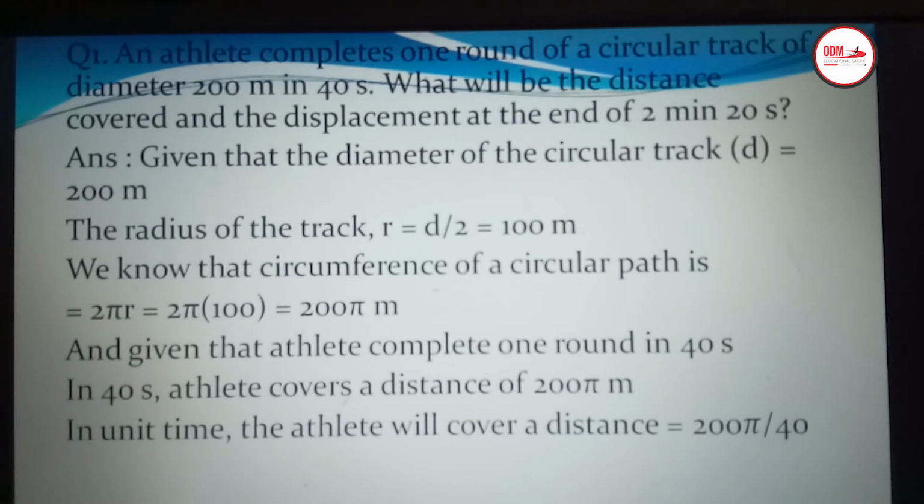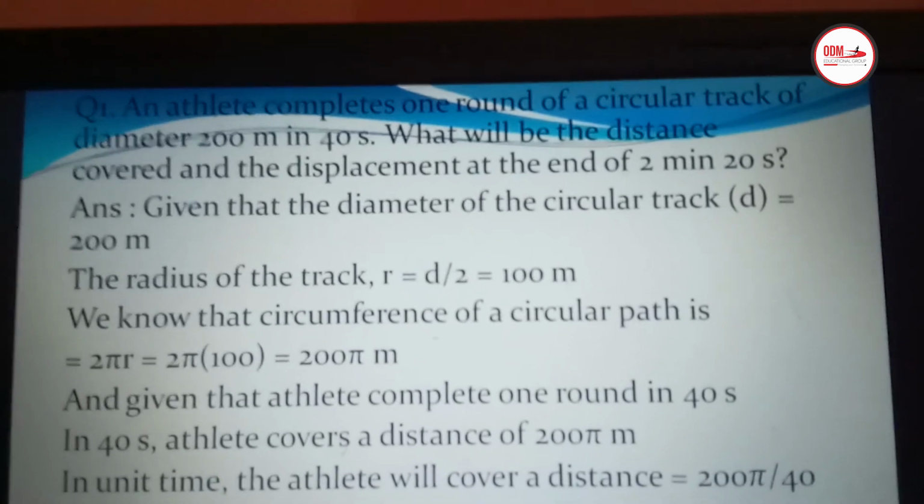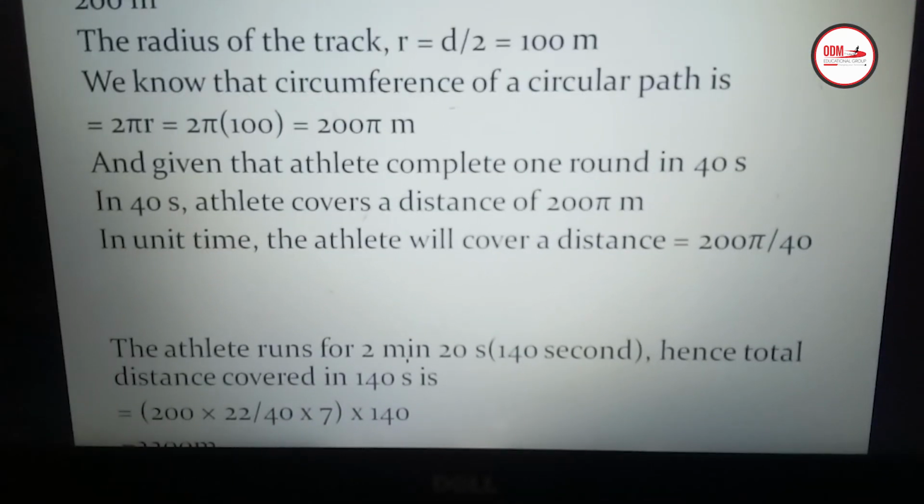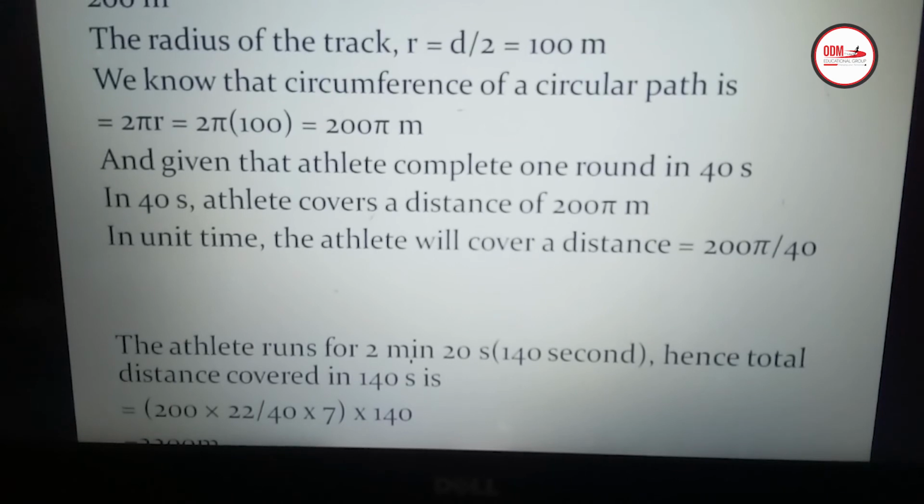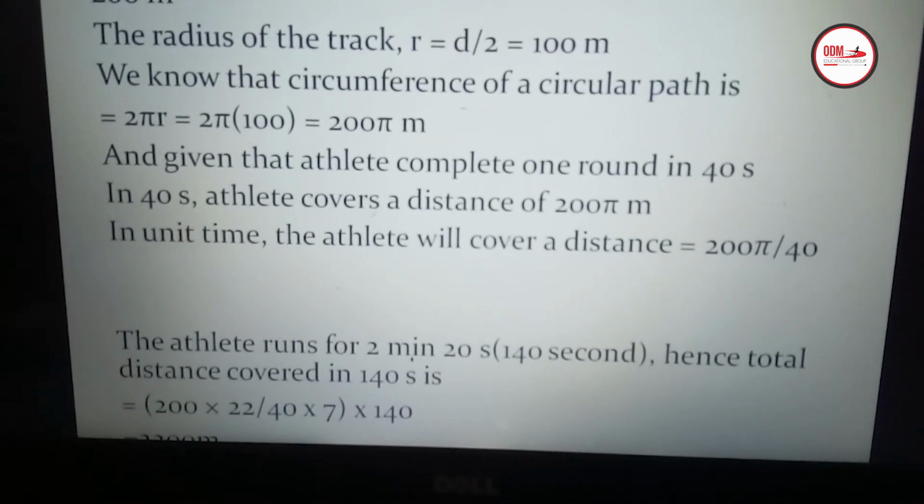Okay, next is, the athlete runs for 2 minutes 20 seconds. Now we can convert it into seconds. Children, 1 minute is equal to 60 seconds. So 2 minutes will be equal to 60 into 2, that is 120 seconds, and plus 20 seconds will be 140 seconds. So how much distance is covered in 140 seconds? That quantity we have to multiply by 140. Then we will get the answer, that is 2200 meter. So the total distance covered is equal to 2200 meter.